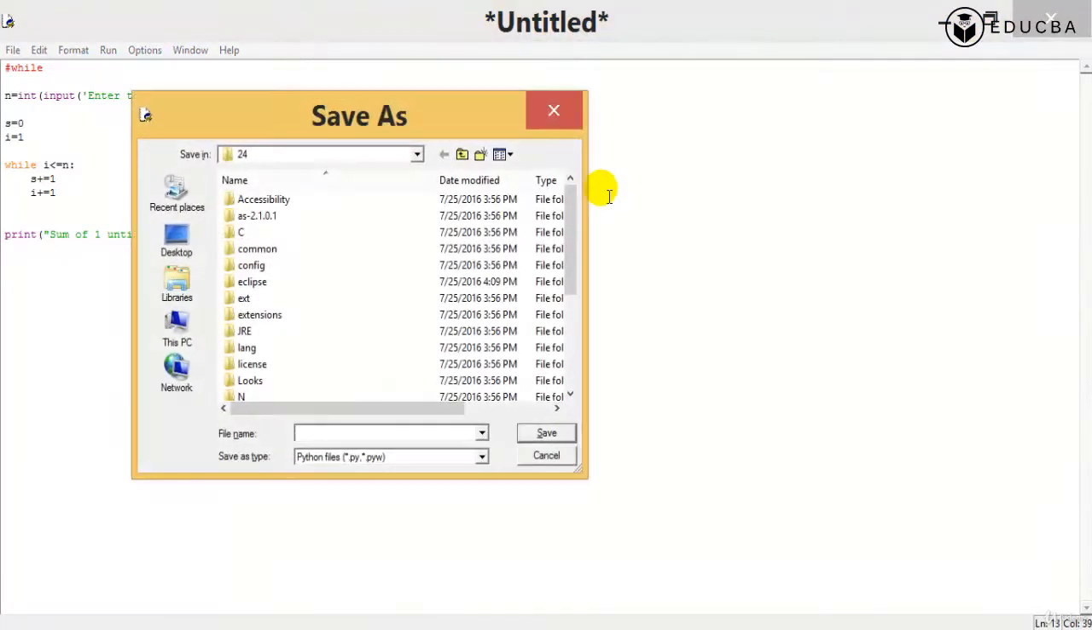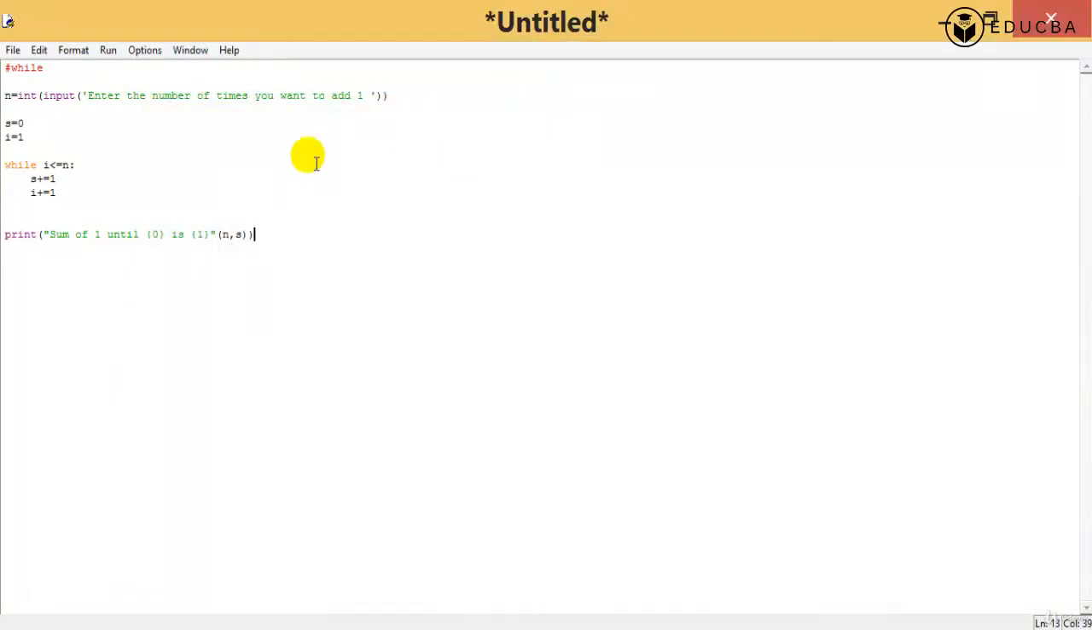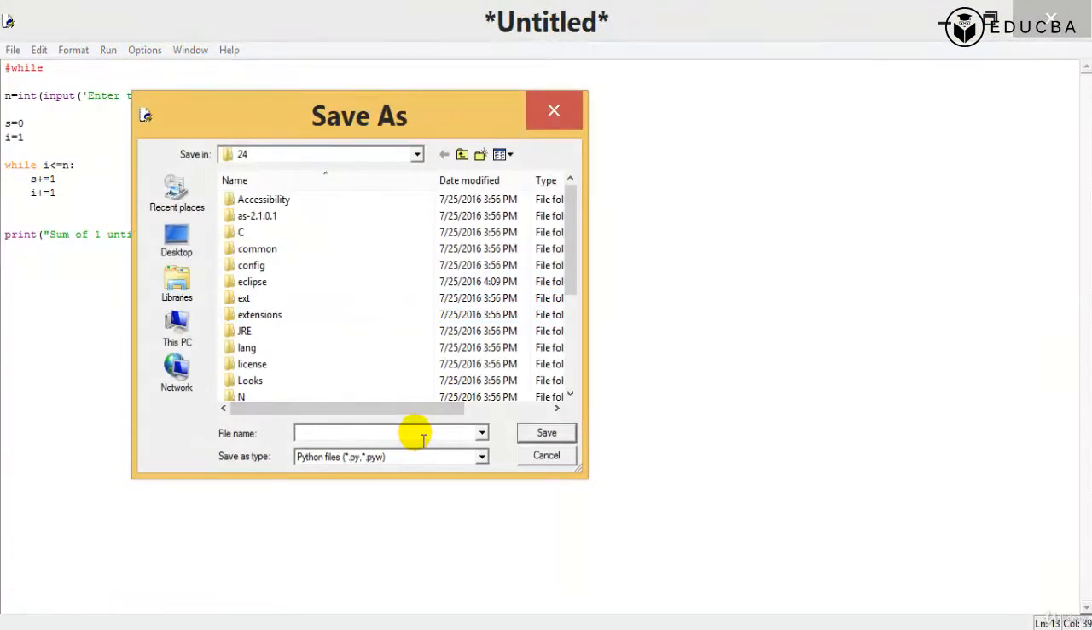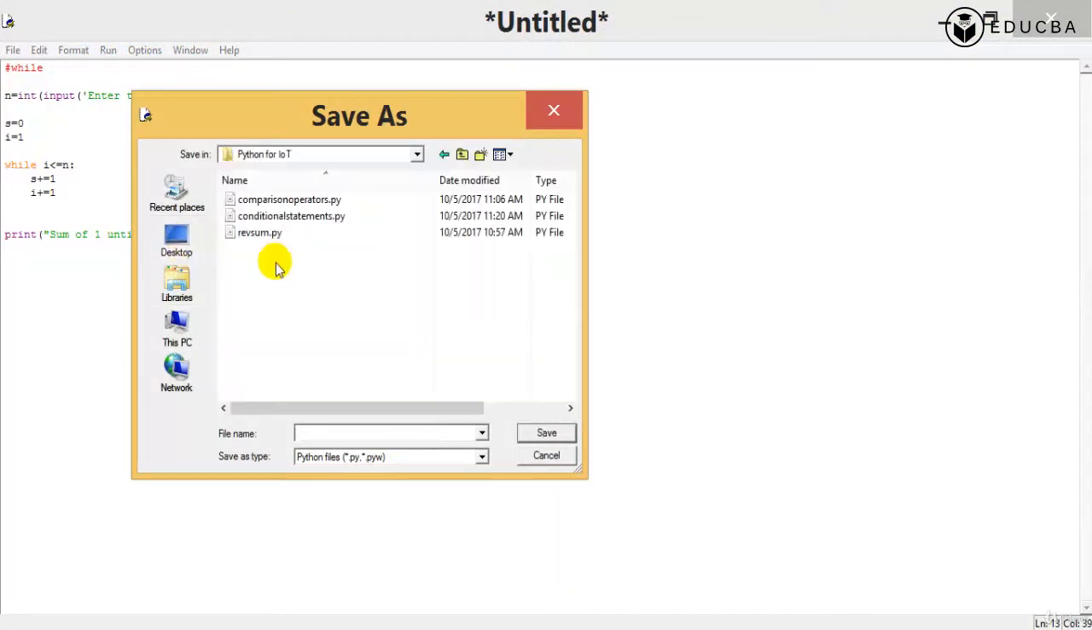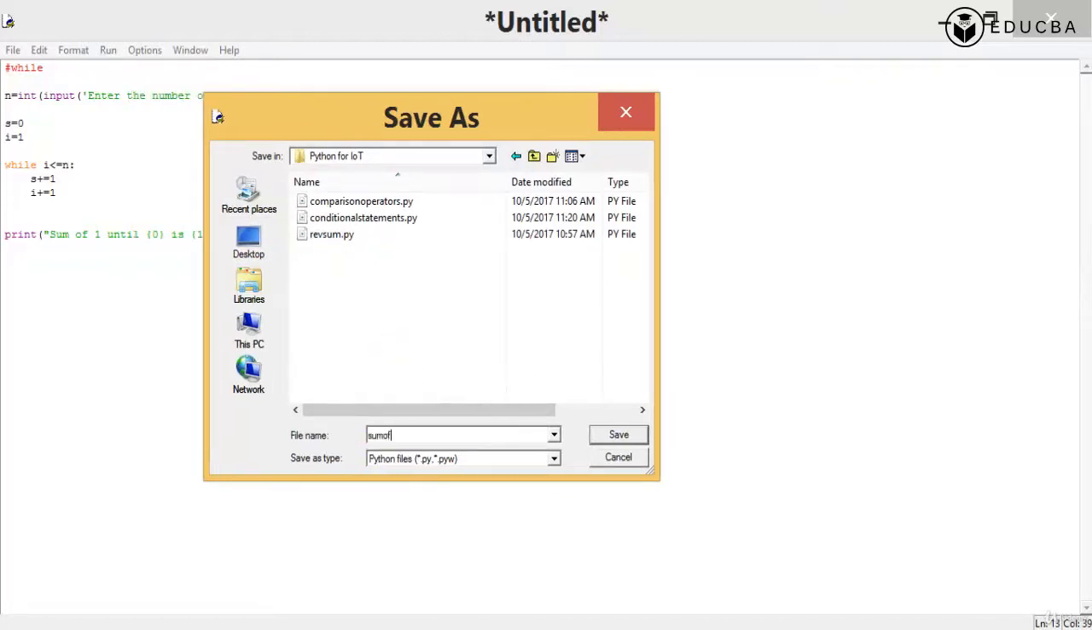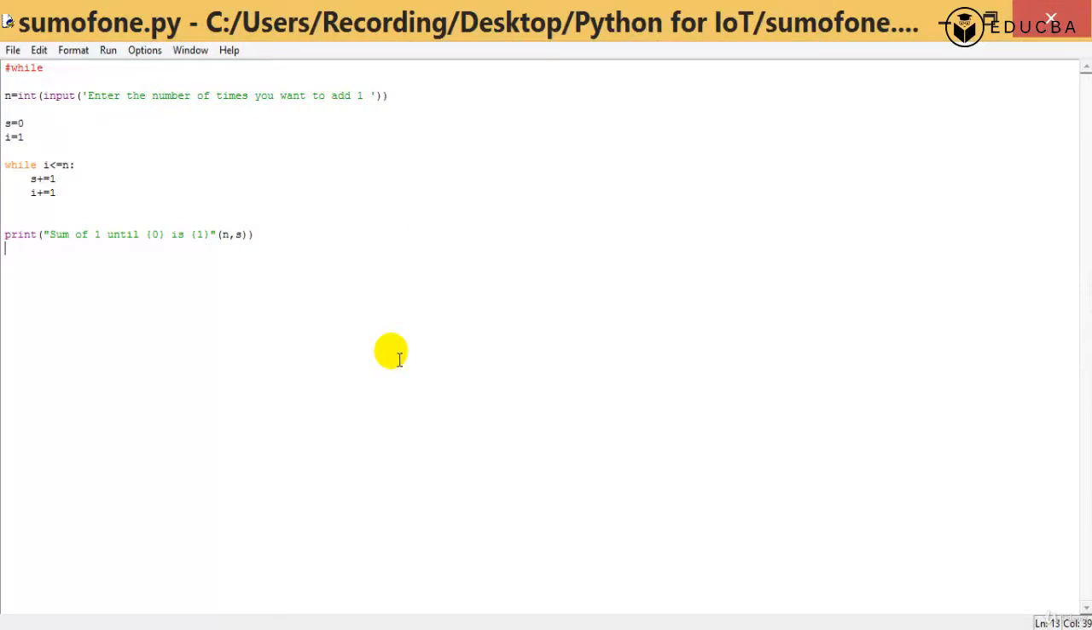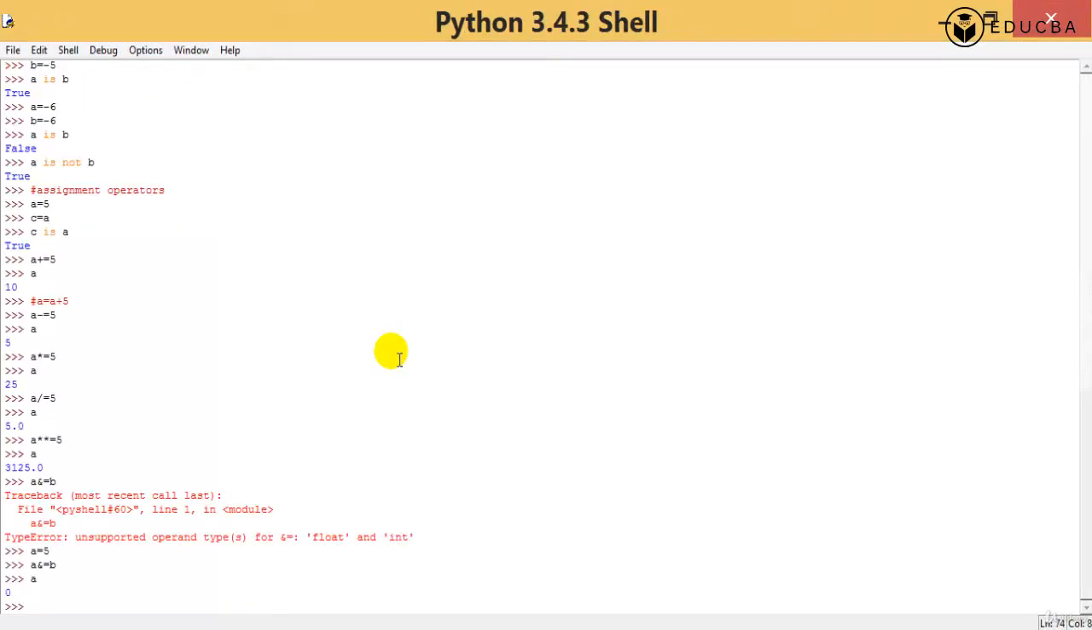All right, so we just saw how to do the print function in Python 3. Now I'm going to save this out, put it on the desktop as Python for IoT, and call it sum of 1. Then I press F5.